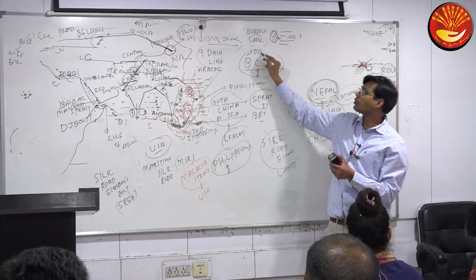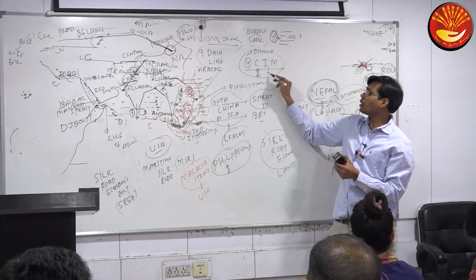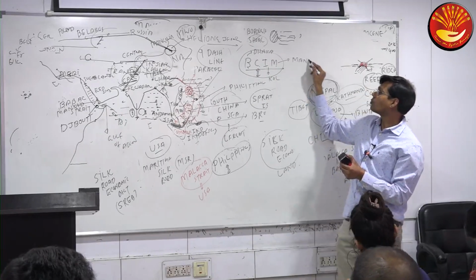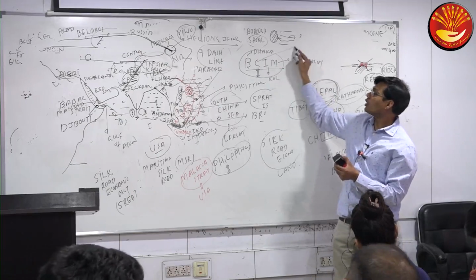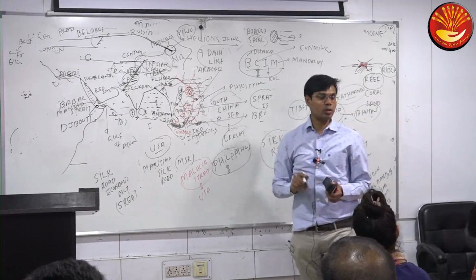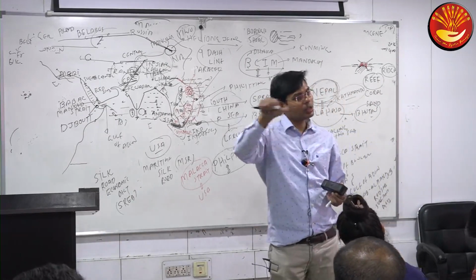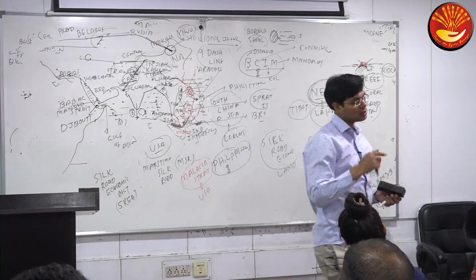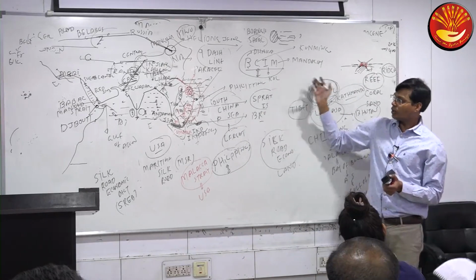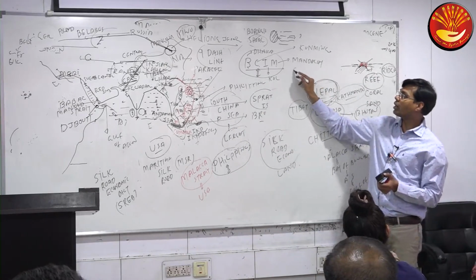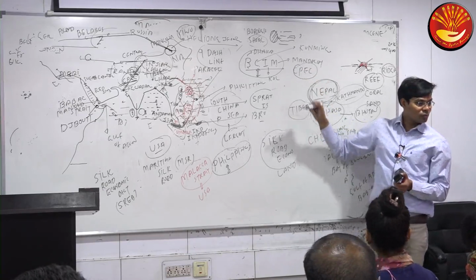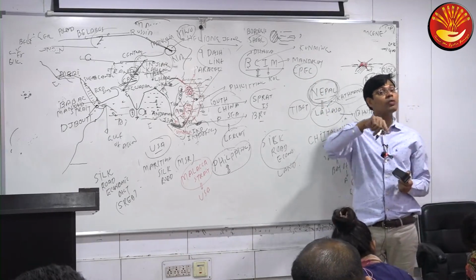Which place of Bangladesh? Dhaka. But it would begin from which area of India? Kolkata. In Myanmar, it will pass through which city? Mandalay. Also in China, which city, the last city? Kunming. So the BCIM corridor. China will develop even the BCIM corridor. China is discussing with Bangladesh and also Myanmar, and we are observing some construction even in this part. So BCIM and CPEC are ultimately also part of which initiative? OBOR.